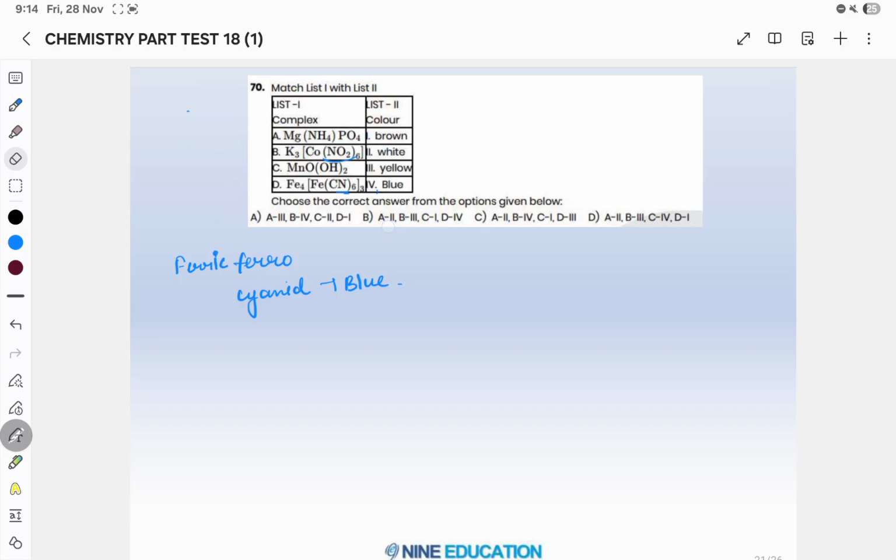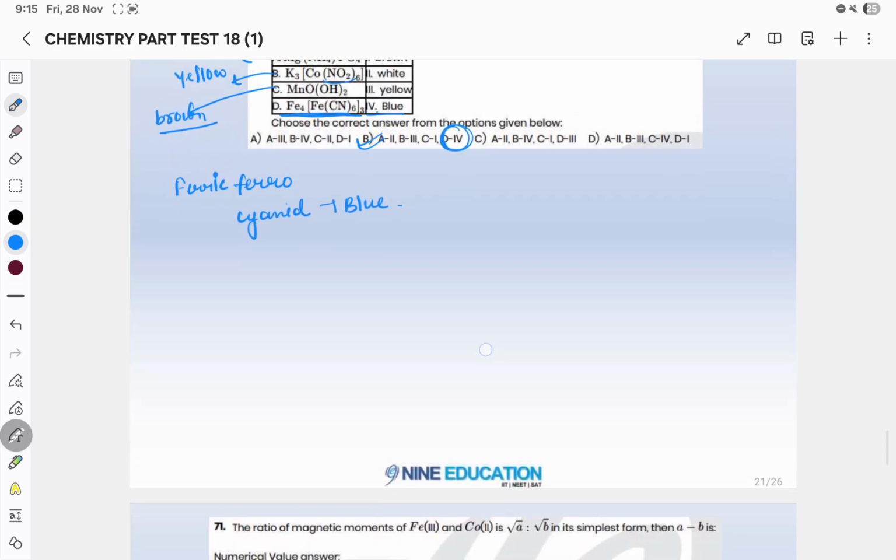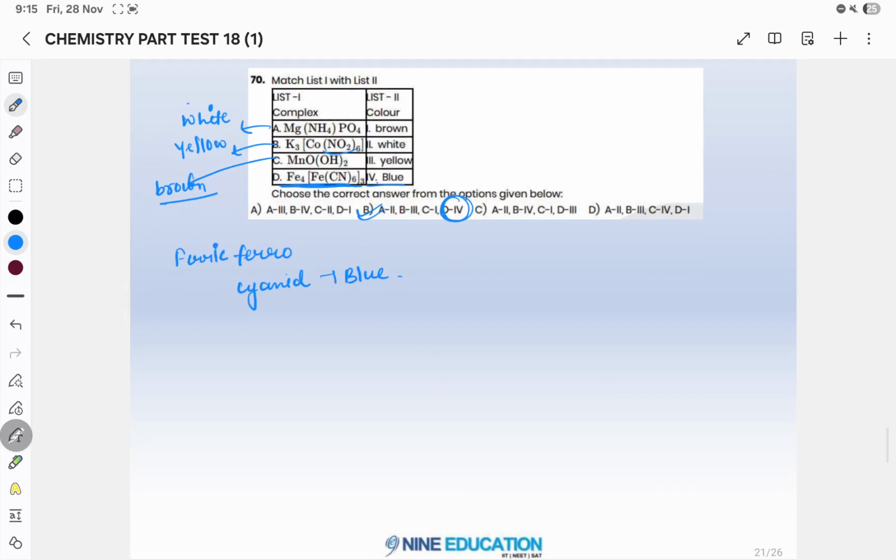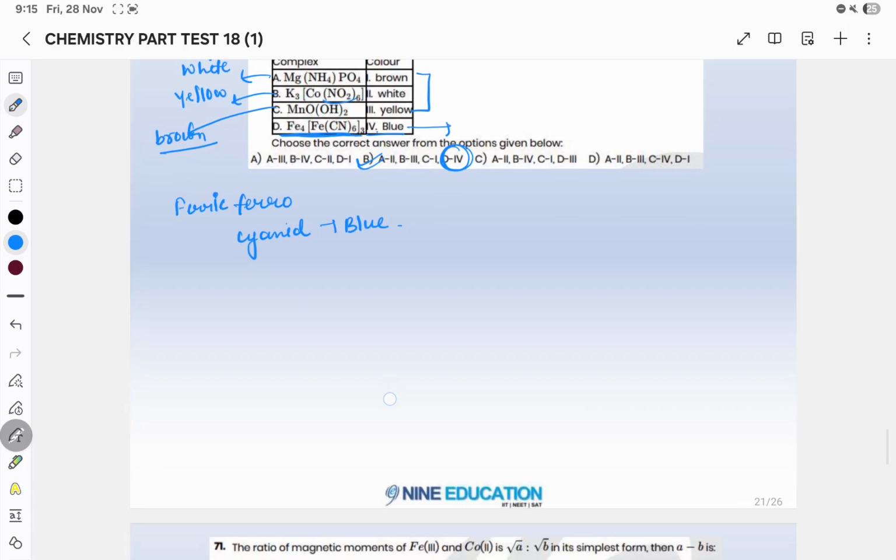Okay, for A you have to keep these colors in mind. For D you are having 4 only in the last case, so B will be your answer. For the rest of the cases you have to keep in mind that A should have white color. Okay, then B will have yellow color, and C will have brown color. So this you have to keep in mind. These colors you have to revise in salt analysis. But for this we have already discussed that this is Persian blue color. Okay, ferrocyanide.